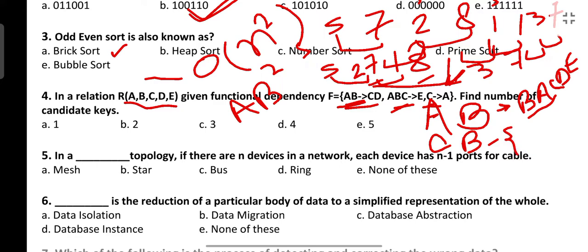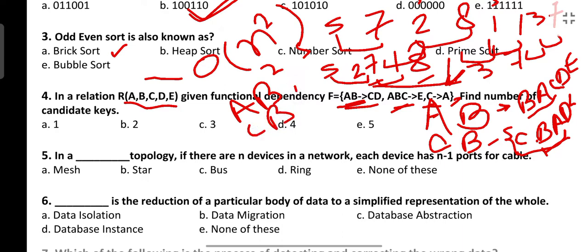So CB can determine what? CB can determine C through the reflexive property, B, and now this C can determine A also. Now we have AB present here, so AB can determine CD. C we have already taken, so D can also be determined. And ABC can determine E also, so E can be determined. So CB is also a candidate key.